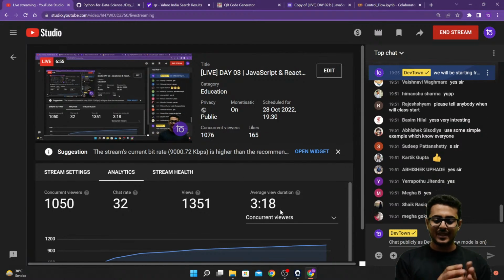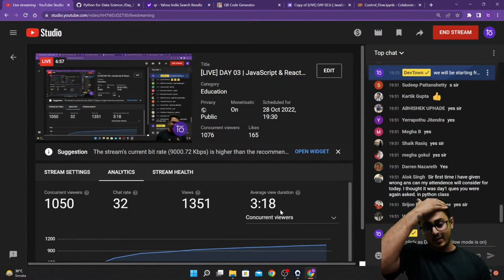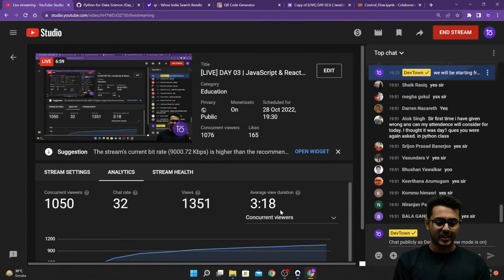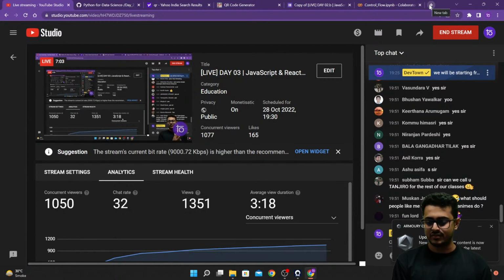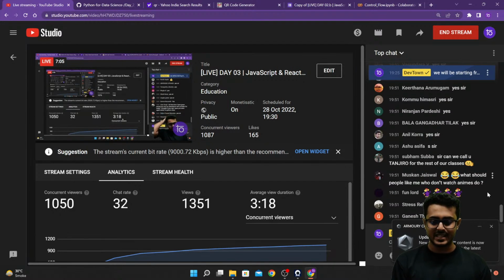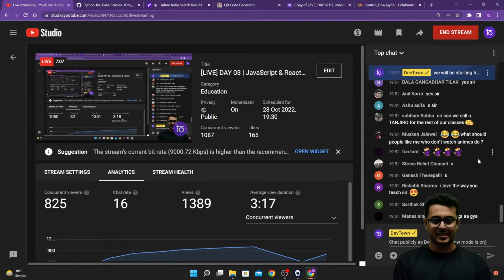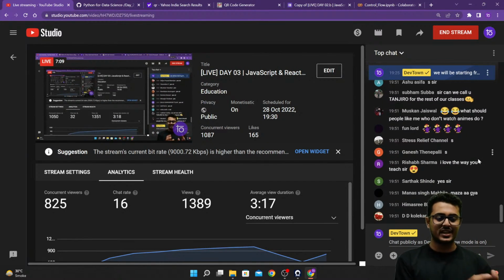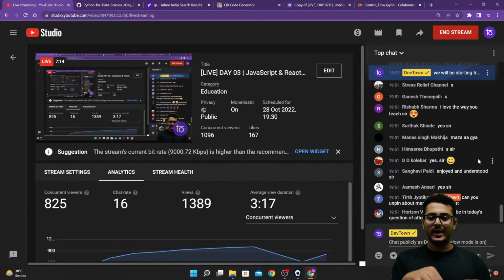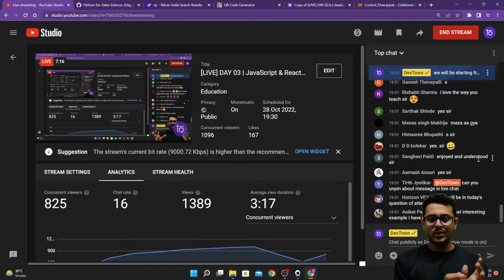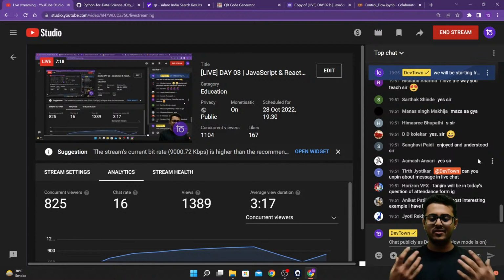Okay. So right now what we are going to do is we are going to learn about functions. Let us create our very first function. Okay, let's start with the basics. Let's create our own function. Up till now we have used functions like alert, we have used functions like prompt. These were created by somebody who had created JavaScript. Now we don't want to utilize that. We want to create our very own function.